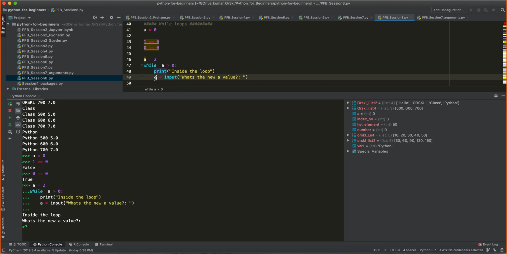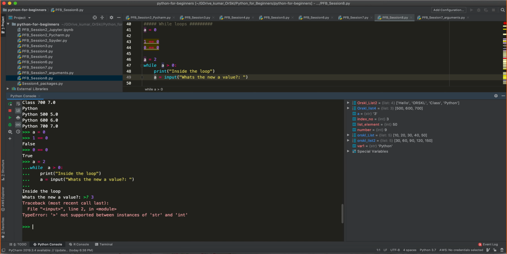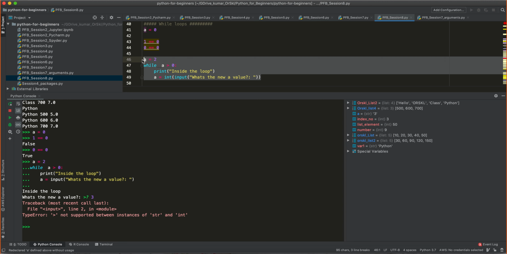Now again replacing the a value with the input from the user. Now I would say here 3. What happens? The a value becomes 3. But still, I'm sorry, here I have to convert into an integer after doing this. So it broke. So let me again execute.